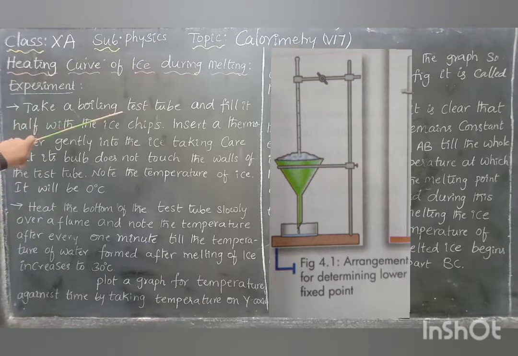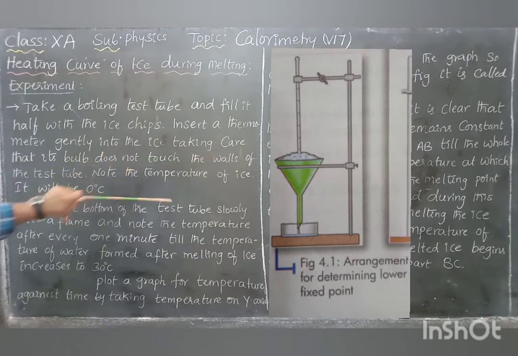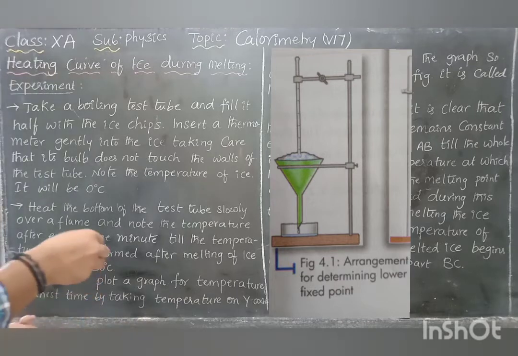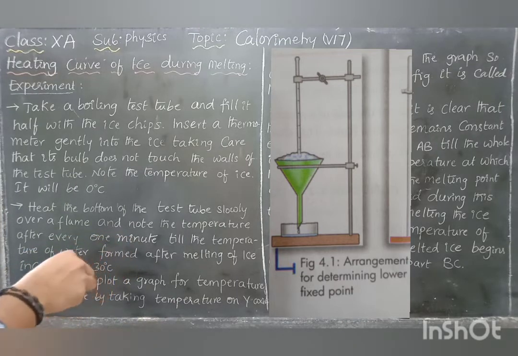Take a boiling test tube and fill it half with ice chips. Insert a thermometer gently into the ice, taking care that the bulb does not touch the walls of the test tube.